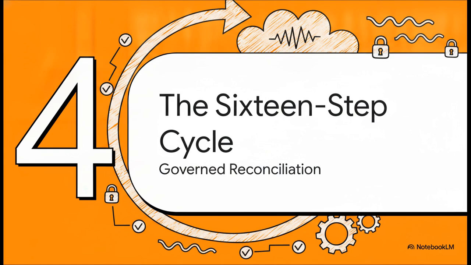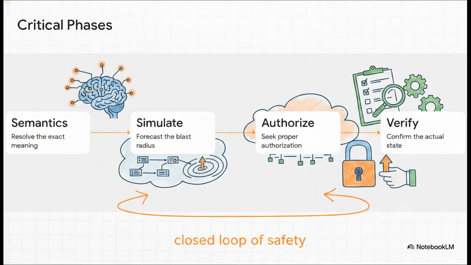Section 4. The 16-step cycle. This brings us to the real climax of our explainer today, how an action is actually validated and executed. Now, the SolveForce white paper outlines a highly complex 16-step recursive cycle, but we're going to zero in on the absolute most vital checkpoints today, because this right here is the core of how AI safely validates network actions.